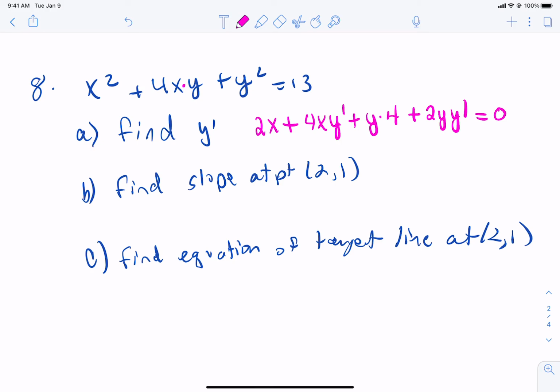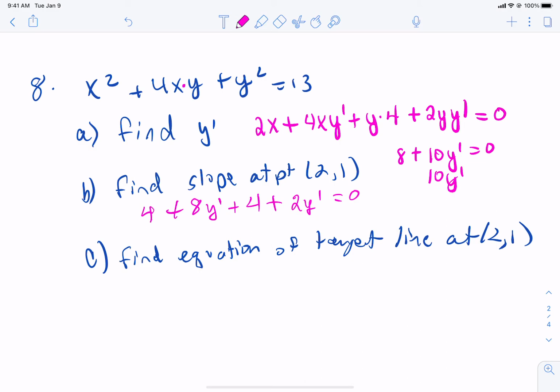And so 2 times 2 is 4. 4 times 2 is 8, y prime. Y times 4, y is 1. 1 times 4 is 4. 2 times 1 times y prime is 2y prime equals 0. Now you do have to solve for y prime here. Okay, so I need to know a number. I need the slope. So if we add the numbers together, we get 8 plus 10y prime equals 0. 10y prime equals negative 8. Y prime equals negative 8 over 10, or negative 4/5.